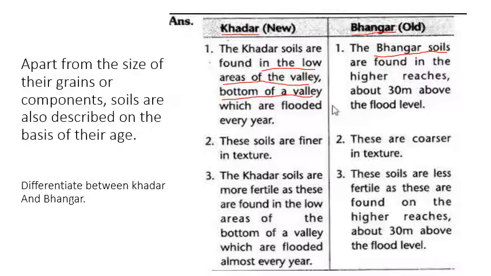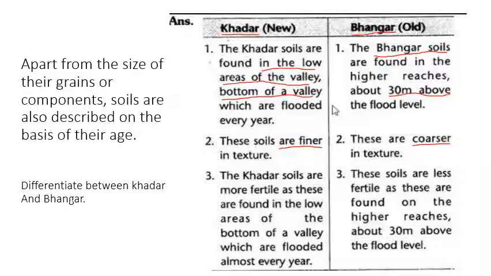What exactly happens is layer after layer the soil is deposited, and so above the flood level, 30 meters above the flood level, we can see the old soil, old alluvium, that is bhangar soil. Now the second difference is the new alluvium is finer in texture, whereas the old one is coarser.